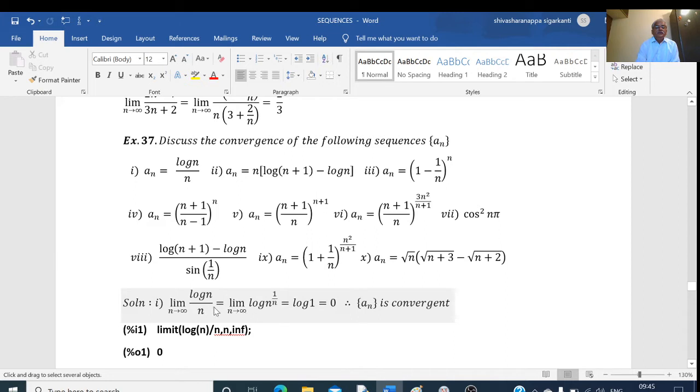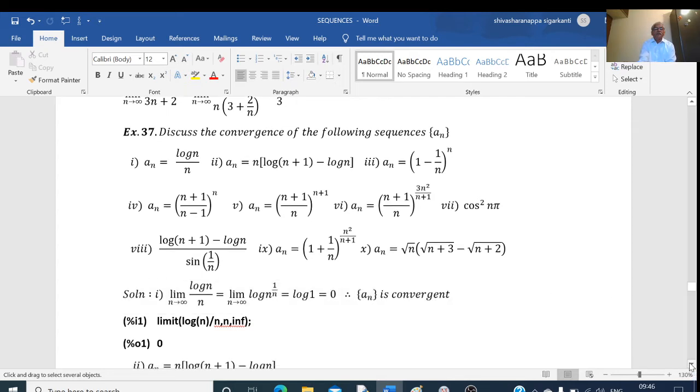Limit as n tends to infinity, this 1 by n I can take as a power, because m log n is equal to log n to the power of m. So I am getting log of n to the power of 1 by n. And we know that limit as n tends to infinity of n to the power of 1 by n is always equal to 1. So I am getting this quantity equal to 1. So log of 1, the value of log 1 is equal to 0. Therefore the given sequence is convergent.